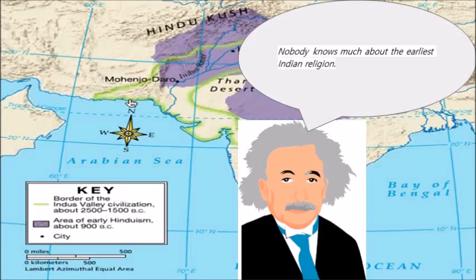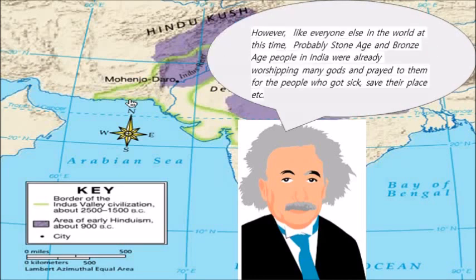Nobody knows much about the earliest Indian religion of the Mehrgarh and Harappa people. Like everyone else in the world at this time, they probably worshipped a lot of gods. Probably Stone Age and Bronze Age people in India were already worshipping many gods and prayed to them for people who got sick or to save their place.